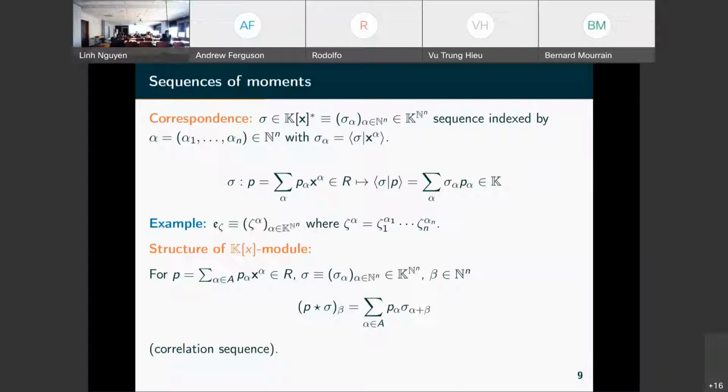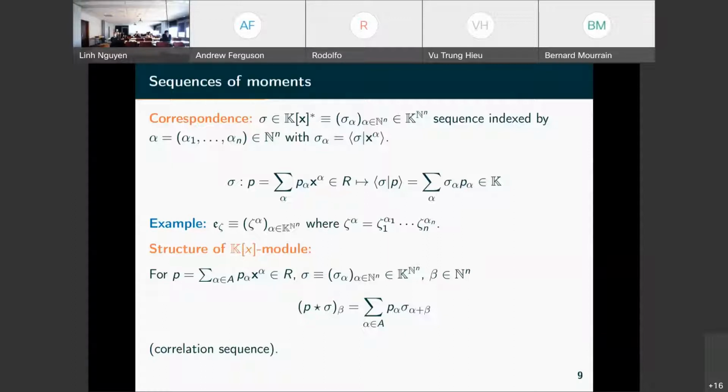So linear functionals, we can see them as sequences of moments, as said. So we just define the value of the linear functional on the monomials, and by linearity we have the linear functional. So in terms of coefficients, we have for instance P star sigma, this product, the sum of P alpha sigma of alpha plus beta, where we look at the coefficient beta.